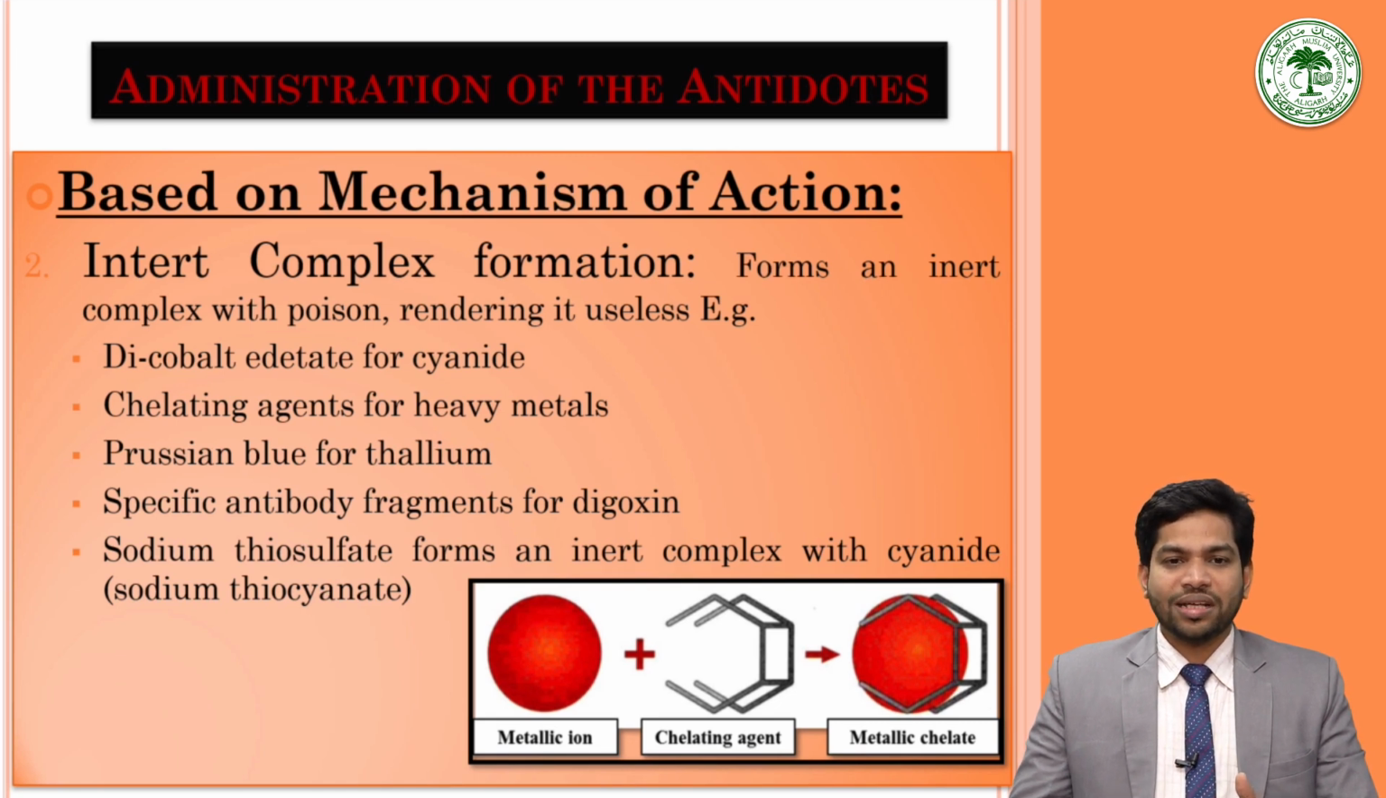So here you can see chelating agents. Suppose a metal is there, arsenic for example, and suppose the chelating agent BAL, British anti-lewisite, has come. It will bind with this metal and inactivate it. A complex metallic chelate is formed, that is an inactive form of the metal, so that it will not produce any effect on the body. So, inert complex formation is another mechanism of the action of the antidote.